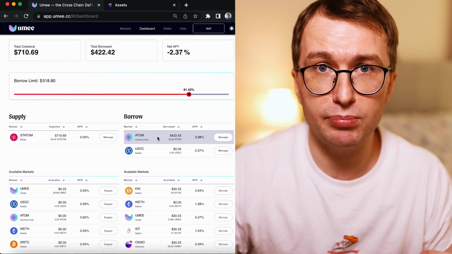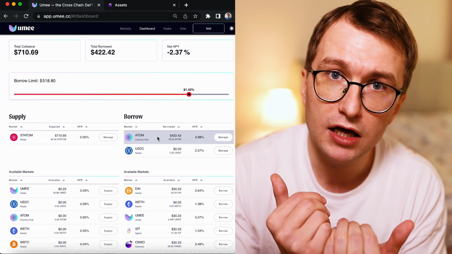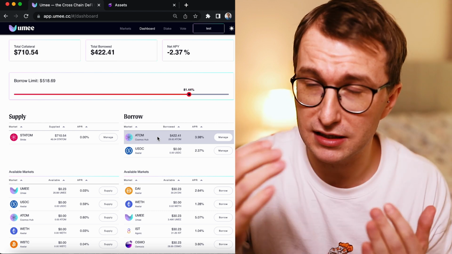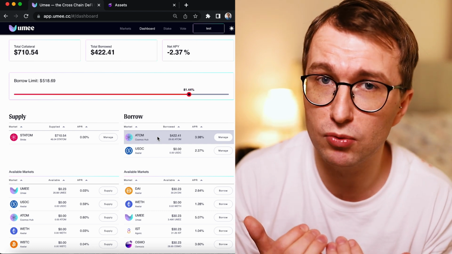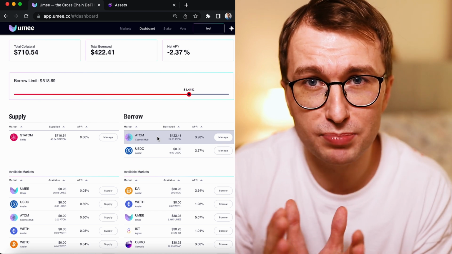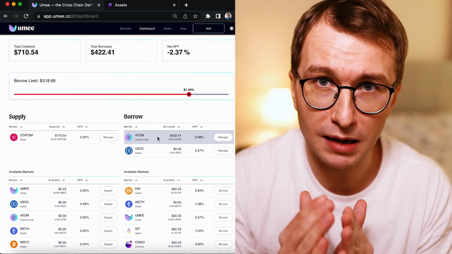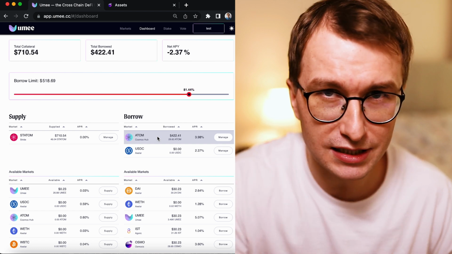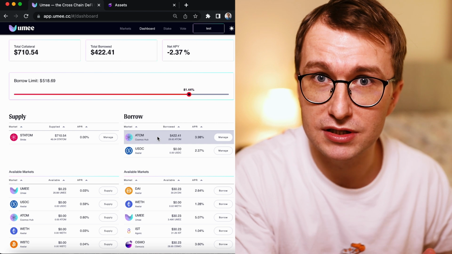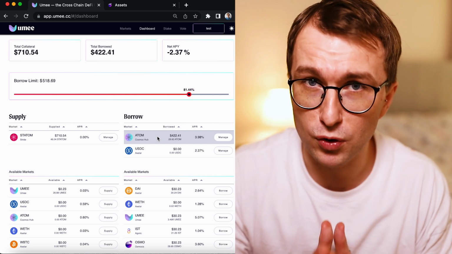If we will be able to lower the unbonding time, this price stability will always be better. So there is this argument that if we get lower unbonding times, people will stop using liquid staked assets. The truth is completely opposite. If we are able to stabilize the price, there is more utility for the liquid staked assets. And you can see it right now, this extra utility with Umee.